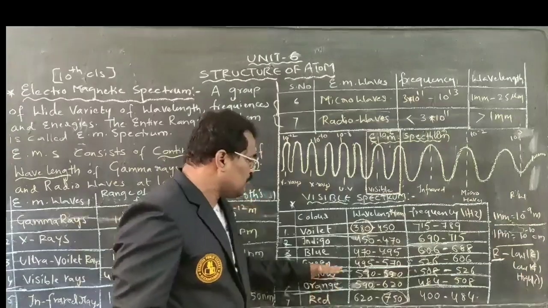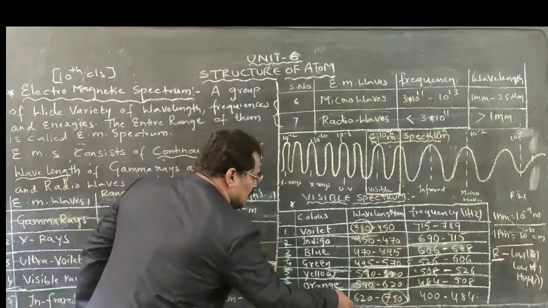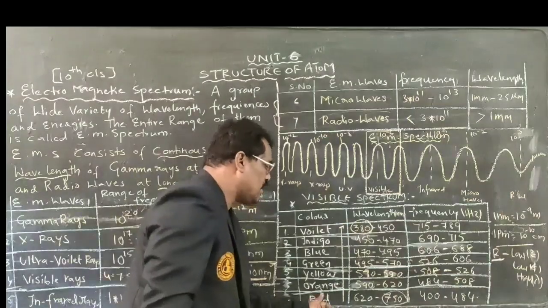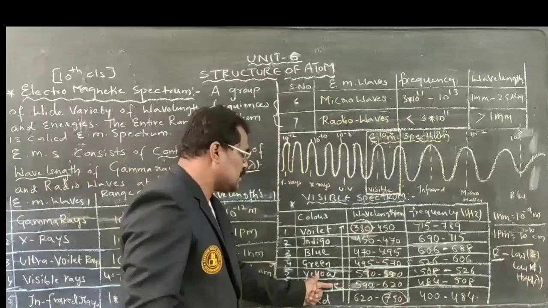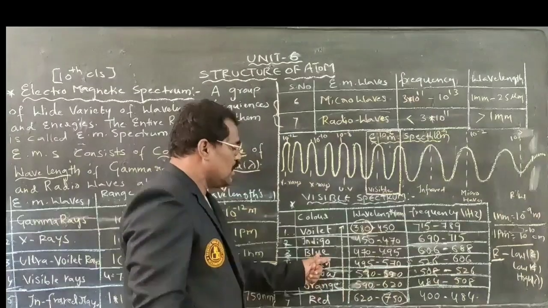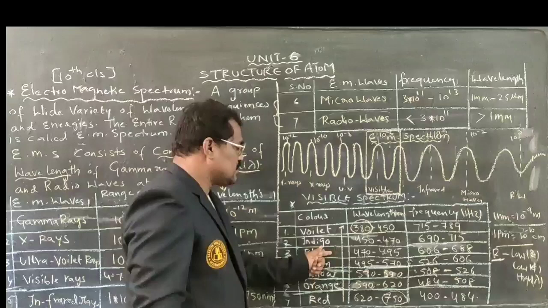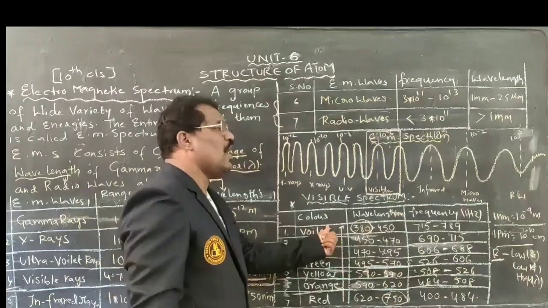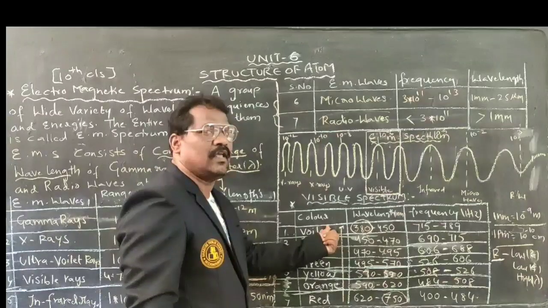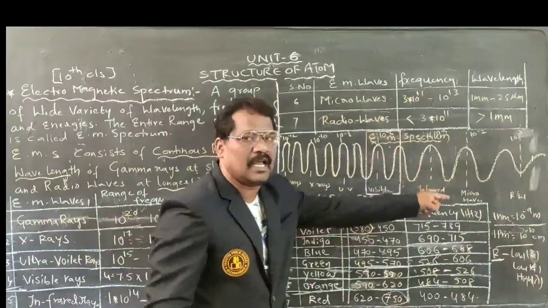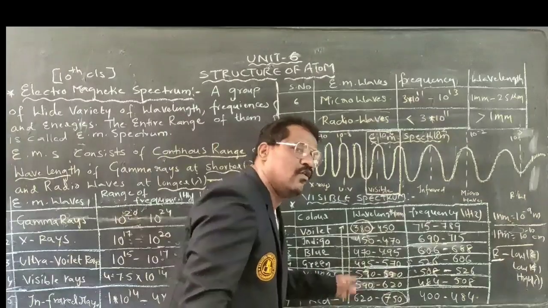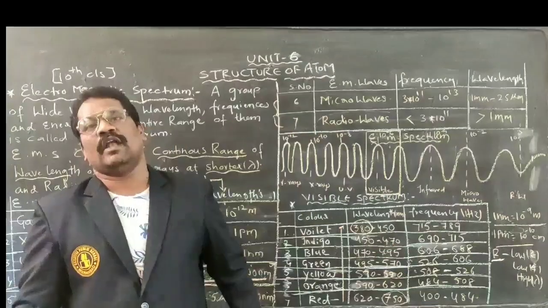As we go from bottom to top, the wavelength becomes shorter. Bottom has the longer wavelength. Next longer is what? Orange. Next is yellow. Next is green. So on, up to the top. Violet is called the shortest wavelength, having high frequency and high energy. Red color has the longest wavelength, having low frequency and low energy.